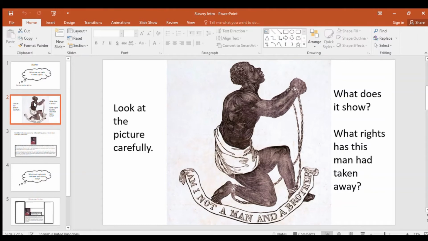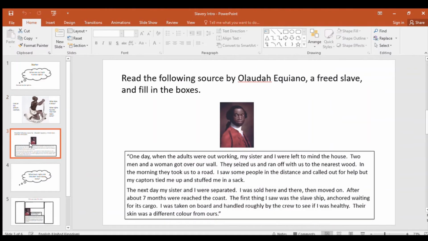And then in this lesson we're going to focus in on a man called Olaudah Equiano. Olaudah Equiano was a boy that was taken from his village, from his home in Africa, and brought to America as a slave. Once he'd been taken from his homeland, he never saw his family again. And he was kept as a slave until he was able to buy his freedom, something that was very unusual.